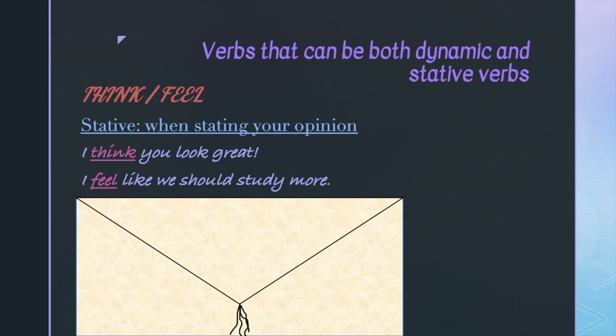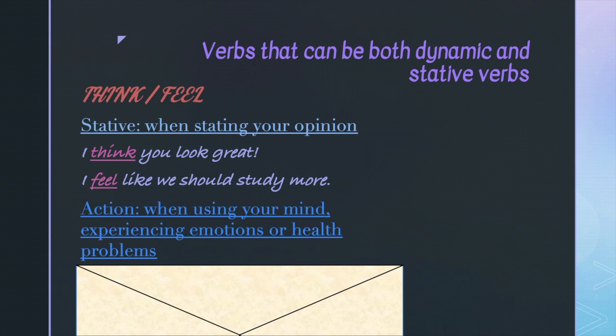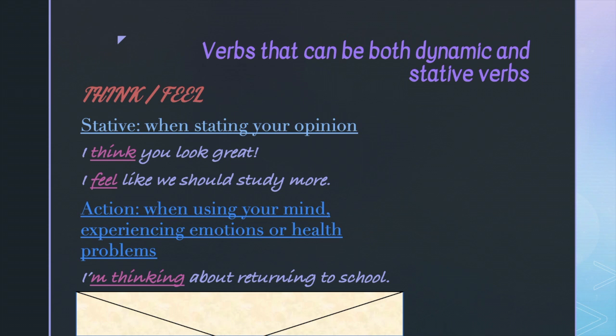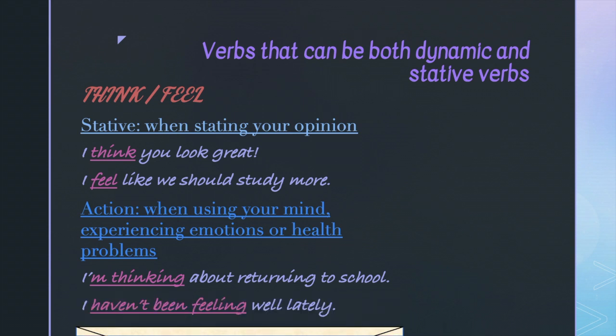When we use these verbs as action verbs, we're talking about using our minds, or we're experiencing emotions, or even health problems. I'll give you some examples. I could say, I'm thinking about returning to school. I've done that a few times. I don't think I'm going to do that anymore. Maybe. Or if I'm feeling kind of sick, I might say, I haven't been feeling well lately.